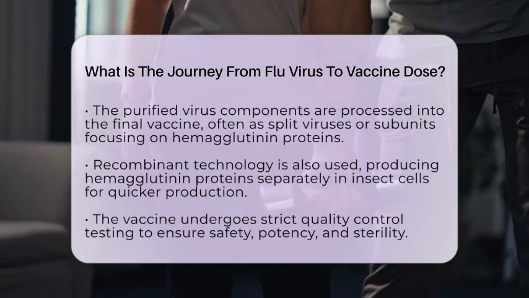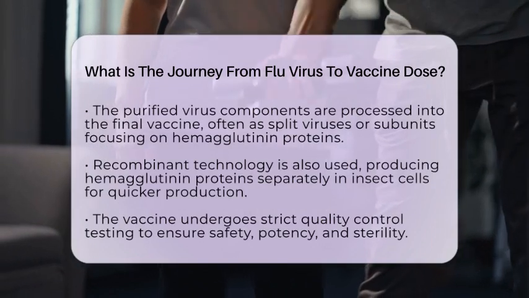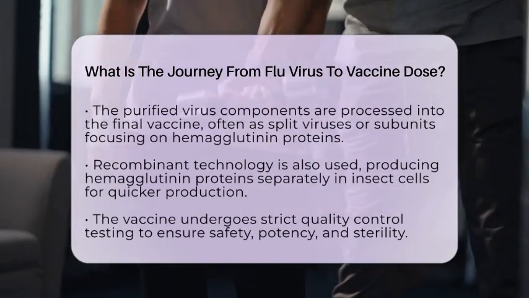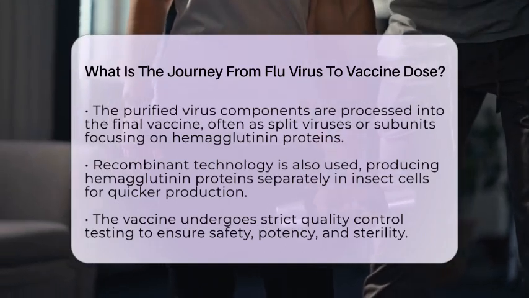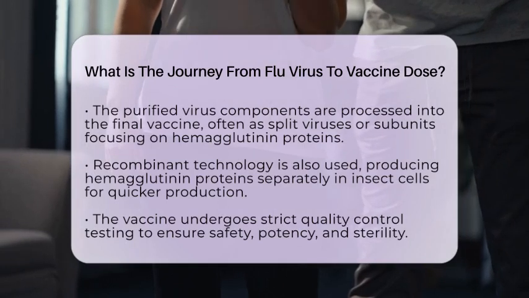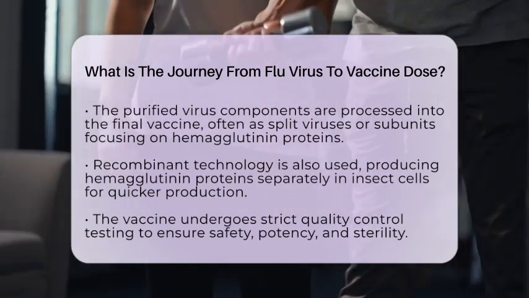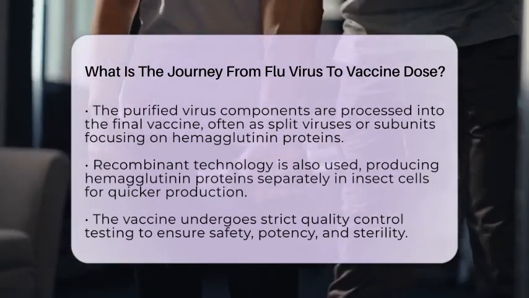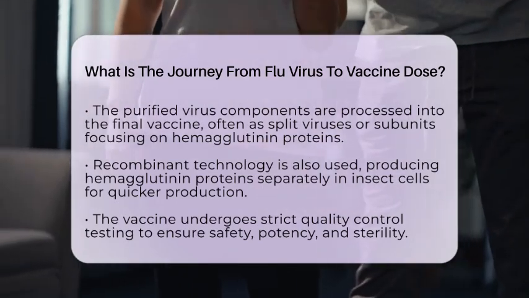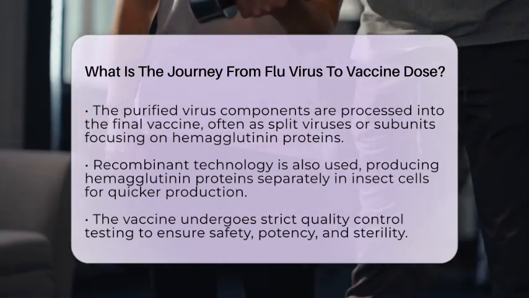Next, the purified virus material is processed into the final vaccine form. Most flu vaccines are made from split viruses or subunits, meaning the virus particles are broken apart, and only specific proteins, mainly hemagglutinin, are used to stimulate the immune system. Some vaccines use recombinant technology, where the hemagglutinin protein is produced separately using insect cells and viruses, which speeds up production and avoids handling live flu viruses.